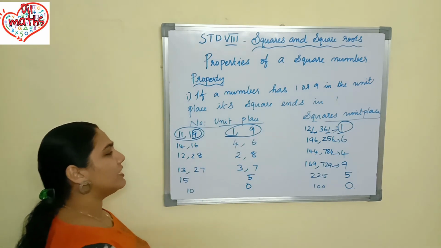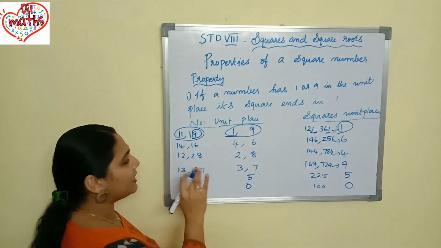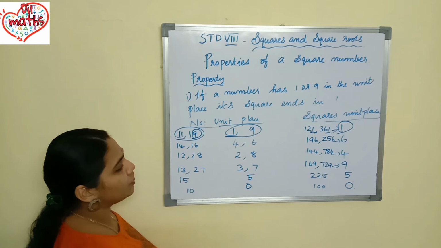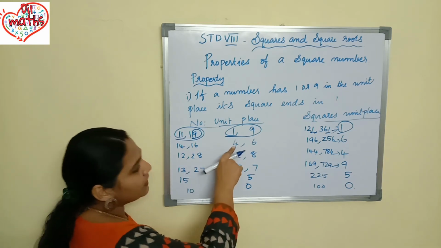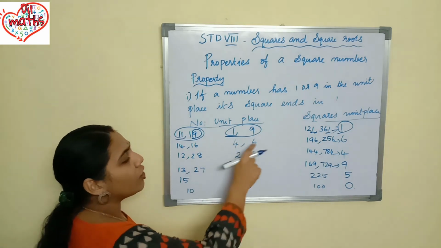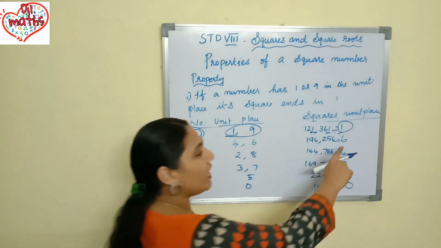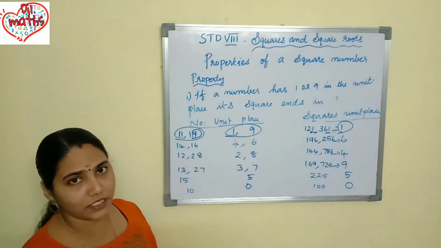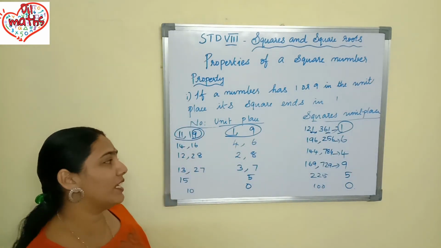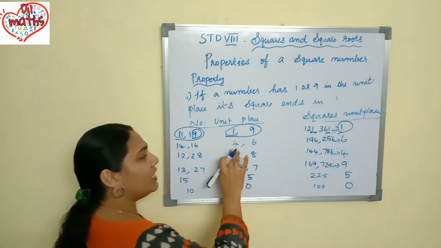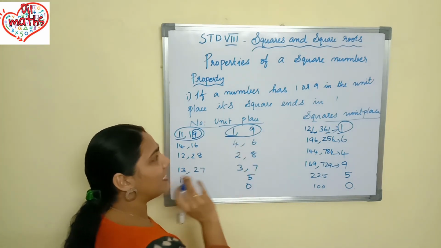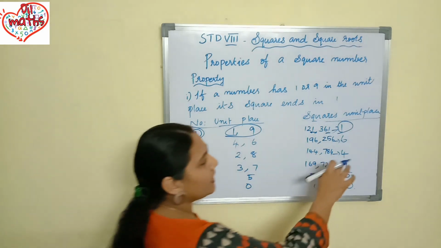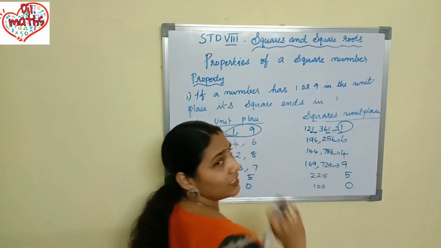Okay. So we'll go to the next, the second subdivision. What is the second subdivision? If in a number the units place has 4 or 6, its square ends with 6. Okay, its square ends with 6. Here in the number, 4 or 6 should come in the unit place. Then the square will end with 6 only.